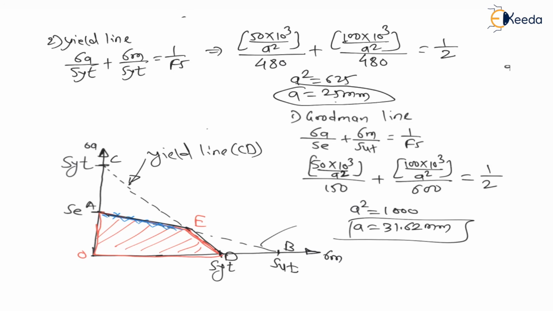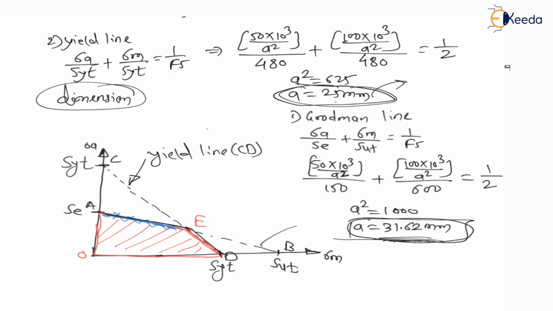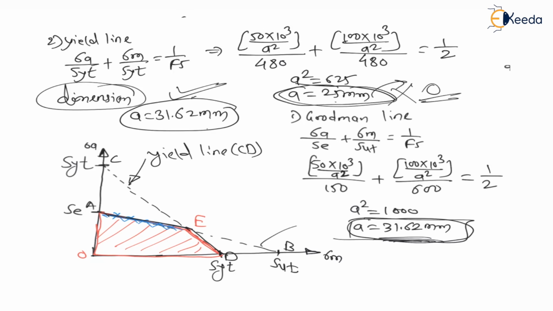From the Goodman line criteria, you will get A equal to 31.62. And as it is a dimension, my dear students, whenever you are using a dimension, you have to use the larger one, because if you use 25, the component will fail by the Goodman line, and if you use the bigger dimension, it is safe for both criteria. Therefore A is equal to 31.62 mm. This is your answer, and in fill in the blanks you have to type 31.62 for getting full marks. If you type 25, then you will get 0 marks. Therefore the answer for this question is 31.62 mm.